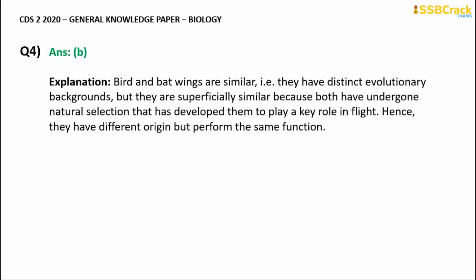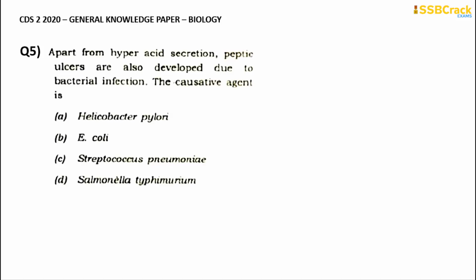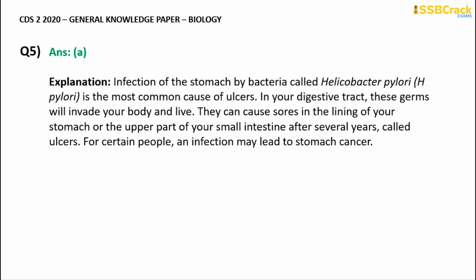Okay, going through with the next question: apart from hyperacid secretion, peptic ulcers are also developed due to bacterial infection. The causative agent is what? Which is that particular bacterium that is important in the case of stomach ulcers? Is it option A, Helicobacter pylori, option B, E. coli, option C, Streptococcus pneumoniae, or option D, Salmonella typhimurium? The correct answer for this one is option A.